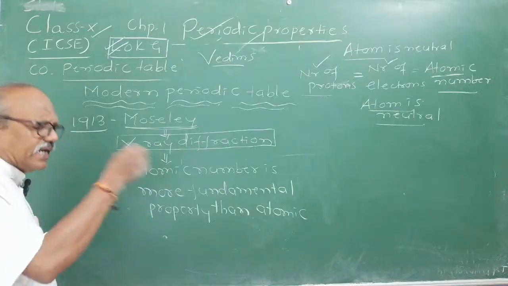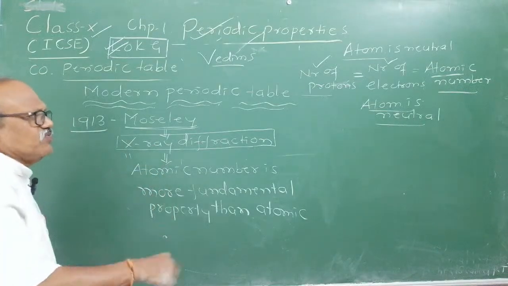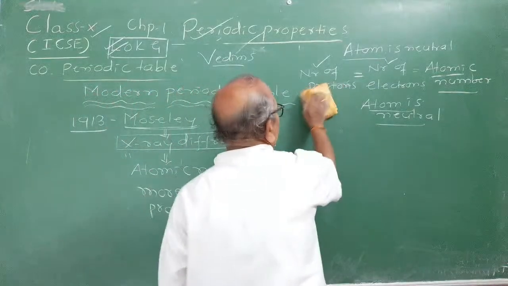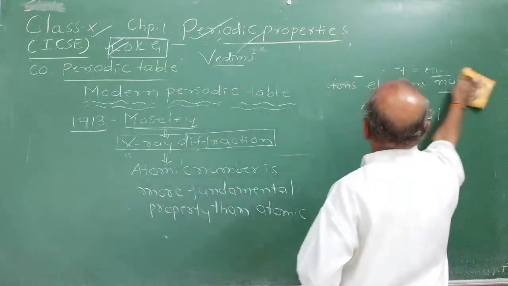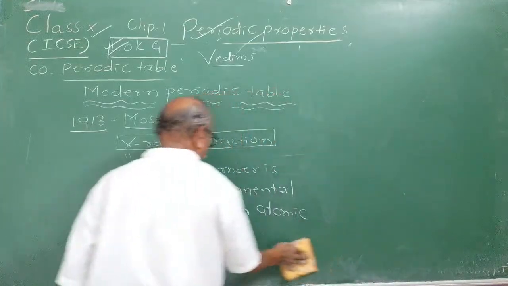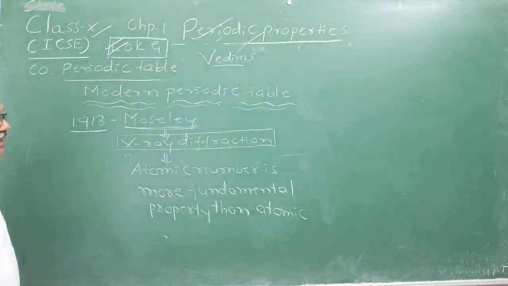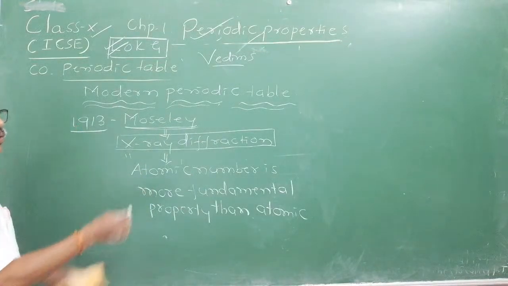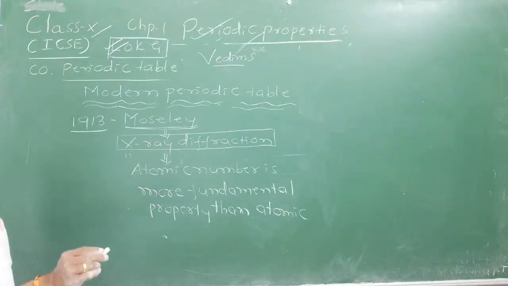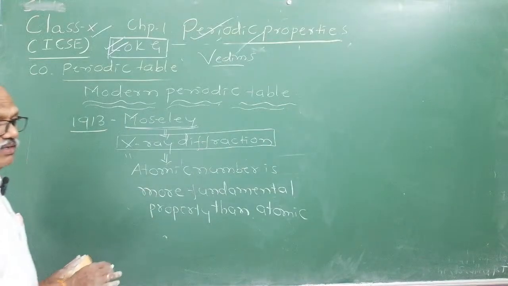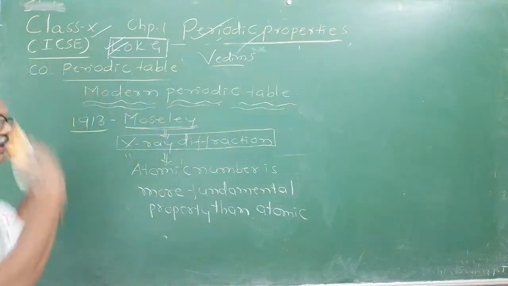Regularly and repeatedly write definitions 4-5 times, derivations 4-5 times. Writing makes you perfect, reading makes you complete. There is a proverb: writing makes you perfect, reading makes you complete. Therefore, whenever you attend a class, whenever you open a book, open it with pen and paper. My teachers used to say that at that time. That is how we learned. Therefore, you will never forget it. It will go to permanent memory.